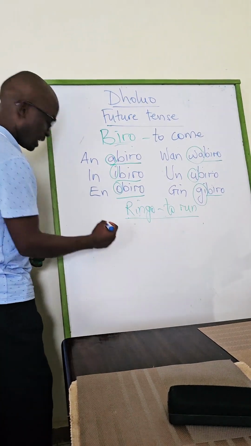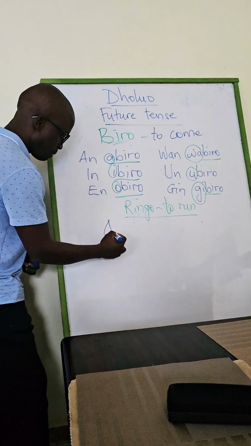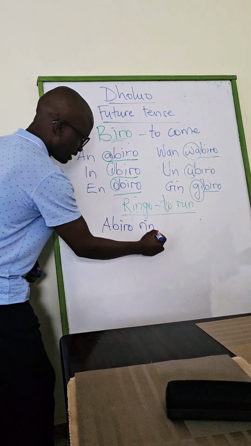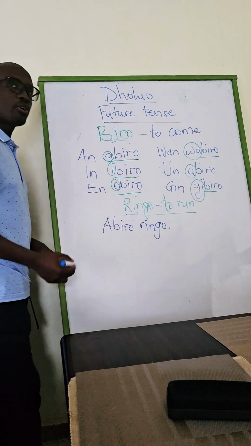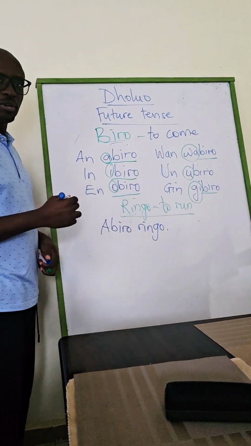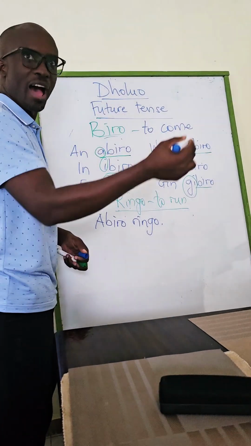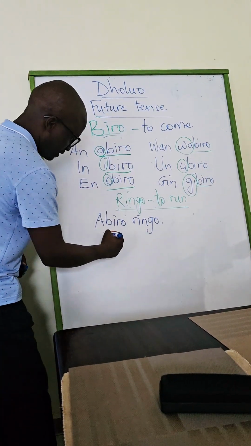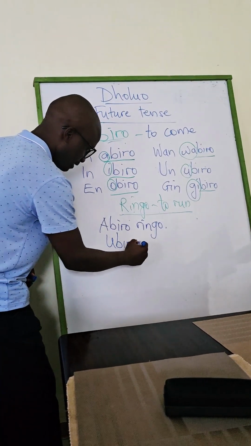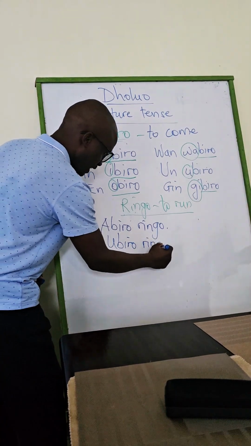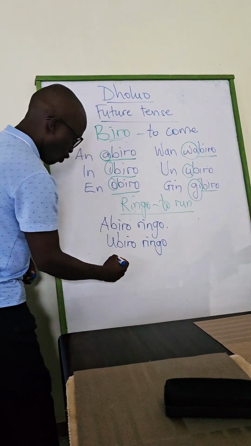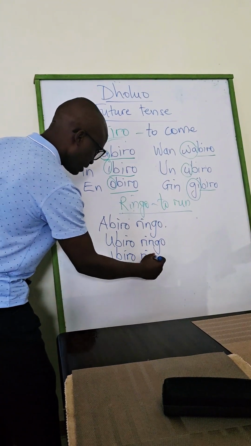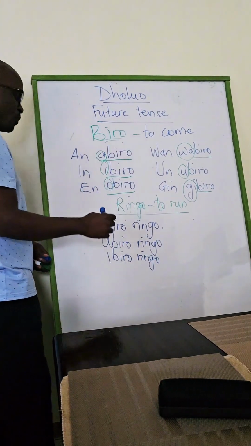So you will simply say, I will run, you say abiro, then you follow it with what? Ringo. Abiro ringo. I will run. Okay? You will run, ubiro ringo, that is if you are many. Or ibiro ringo, you one person, means you will run.